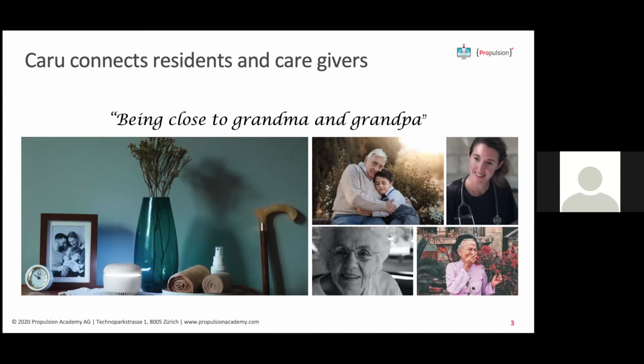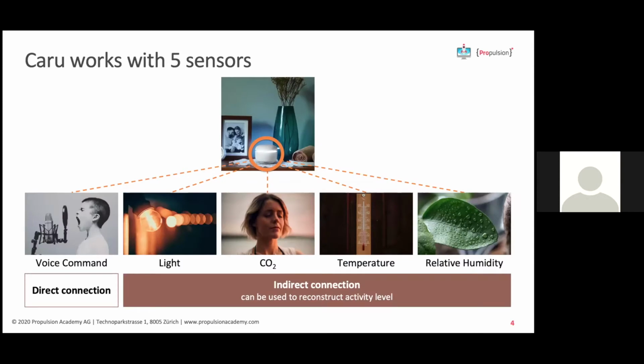Well, Caru offers their client a device that is represented here on the table. And this device comes with 5 sensors, all located inside the device. One sensor recognizes voice commands and connects the resident directly to a person of trust via a phone call when the resident says "Hilfe" or "help." The other 4 sensors track light, CO2, temperature, and relative humidity. And all of these variables can be linked to human activity.